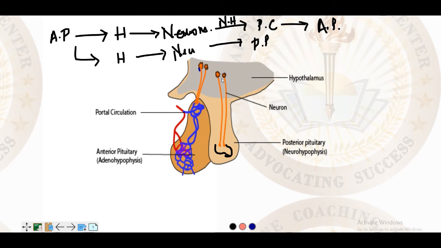And here the posterior pituitary by itself does not secrete any hormones. Only the hypothalamus secretes the hormones, called oxytocin and vasopressin, which we'll be studying. The posterior pituitary only functions as a storage and secretory organ. It does not synthesize any hormone. It just stores and secretes it. The hypothalamus secretes hormones for the posterior pituitary. For the anterior one, it signals the anterior pituitary. That's all.